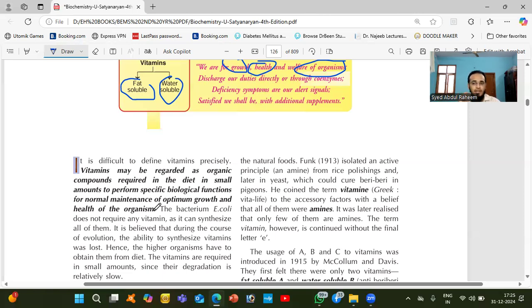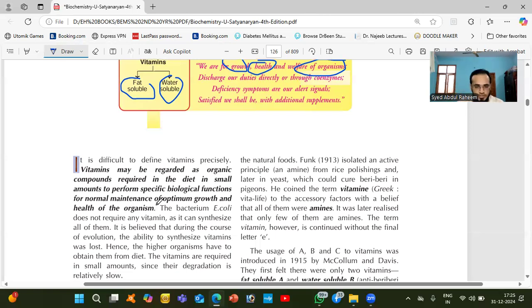So for seeing purpose, for the eyes, we need vitamin A, mainly for color, to maintain rods and cones which are present in our eyes. Okay, vitamin E is also a requirement. If the deficiency of vitamin E occurs, what will happen? Blindness will occur, mostly night blindness. Okay, so that's the reason we need vitamins for our biological functions.